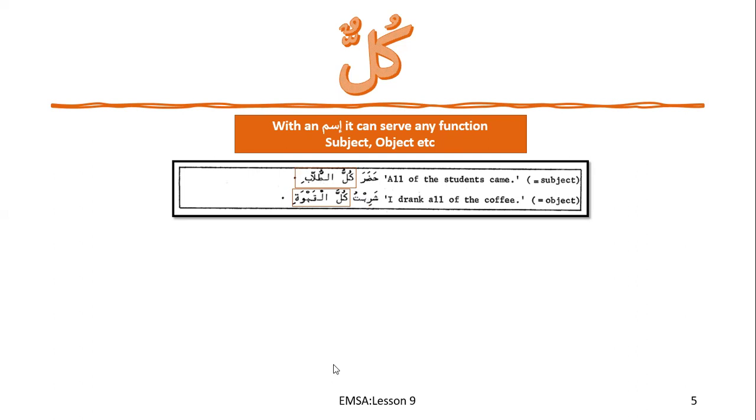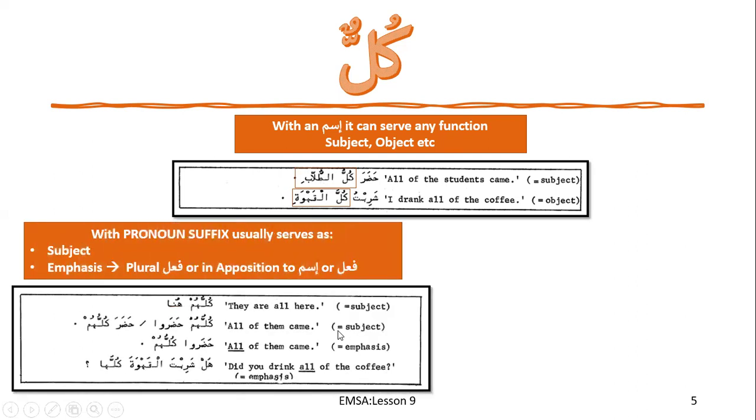Now, let's come to the next one. Over here, you see with pronoun suffixes. Over here, it was with a noun, and here it is with a pronoun suffix. Now, it can usually serve as a subject. That means it can be a mubtada, it can be a subject, or it can also be there for emphasis. So in plural fa'il, or when it is given with an ism or fa'il, it will serve as an emphasis.